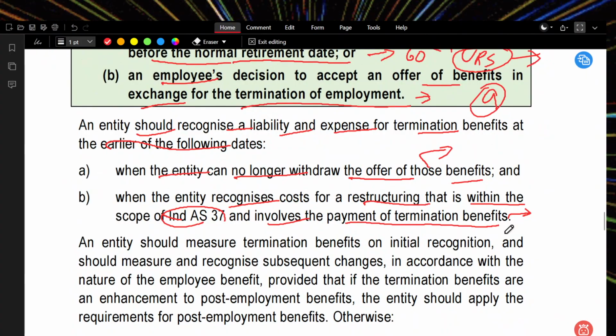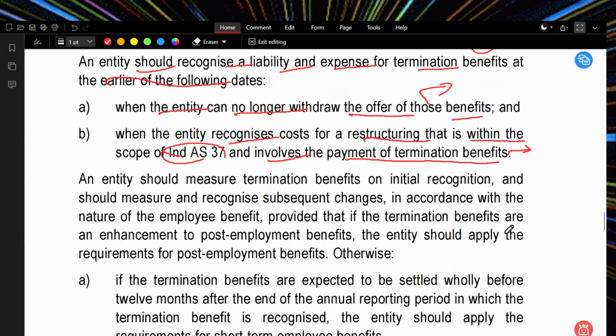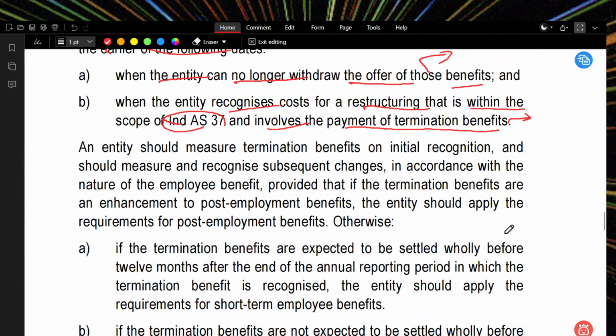Suppose the entity thinks, we don't want any kind of employee benefits, we need to close out all the employees. Then we need to consider this: the entity recognizes cost for restructuring. As per Ind AS, we want to restructure the company and we are going for an amalgamation or something. We don't know the certainty of the employees. Then we need to consider all these post-employment benefits and the accounting.